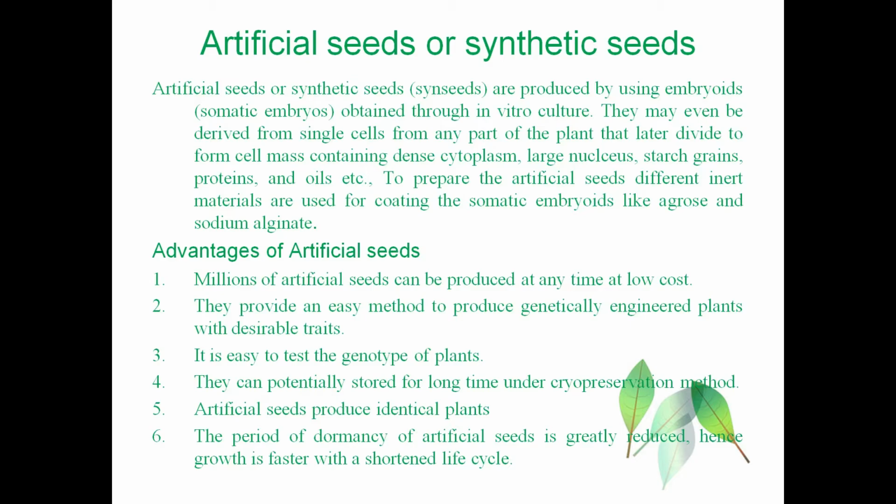Millions of artificial seeds can be produced at a time at low cost. Artificial seeds provide an easy method to produce genetically engineered plants with desirable traits. It is easy to test their genotype. They can potentially be stored for a longer time under the cryopreservation method, and these artificial seeds produce identical plants. The period of dormancy of the artificial seeds is greatly reduced, and hence they can grow faster with a shortened life cycle.